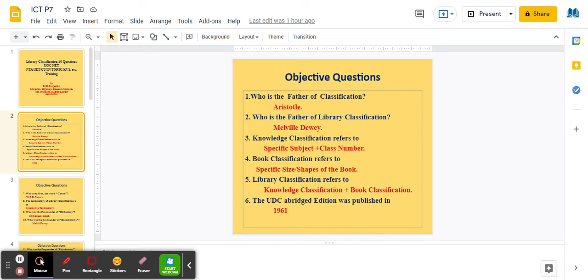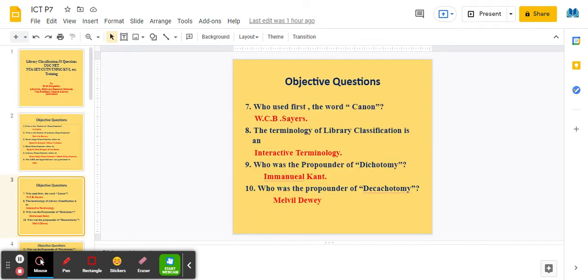The UDC abridged edition was published in the year 1961. Who used first the word canon? The word canon was first used by W.C.B. Sayers. The terminology of library classification is an interactive terminology.